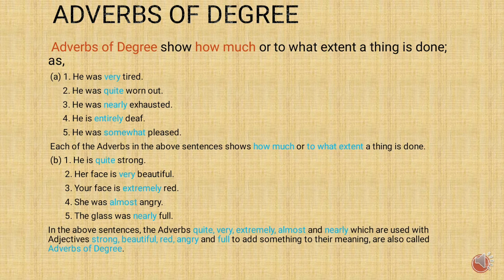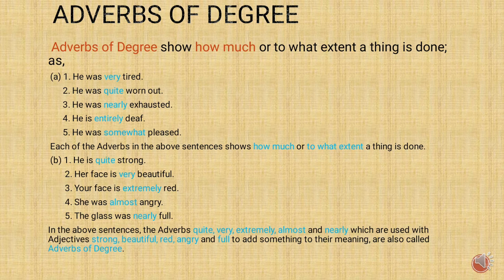Okay, children, in the above sentences, the adverbs quite, very, extremely, almost, and nearly are used with adjectives. Which are those? Strong, beautiful, red, angry, full. These adverbs are used with the adjectives to add something to their meaning.